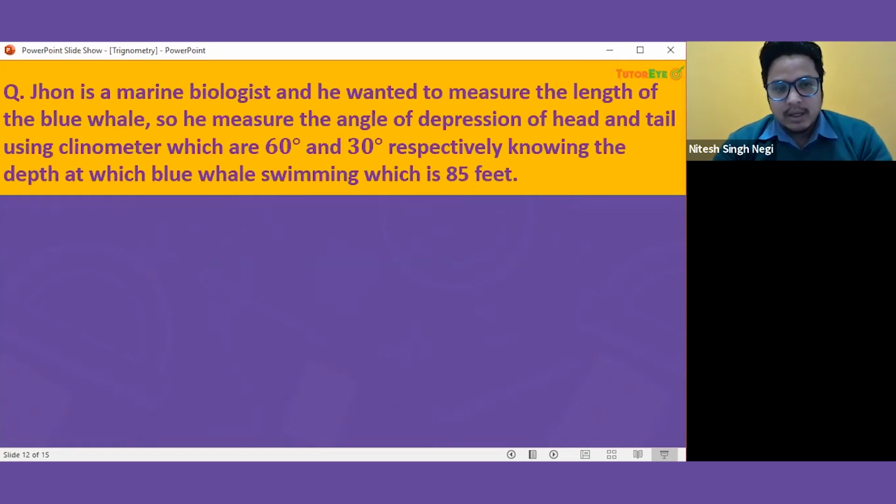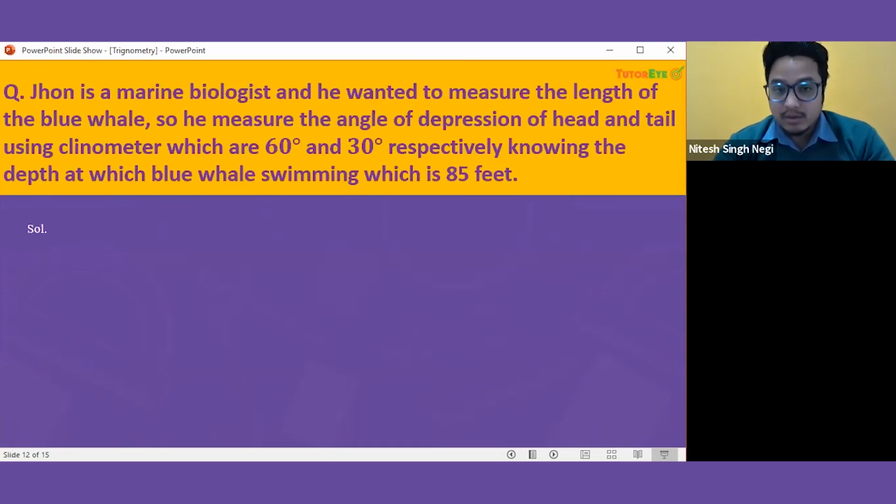So what is he doing? He is measuring the angle of depression of the head and tail using the clinometer. And the clinometer is the instrument by which we actually find the angles. Okay, we do not find them by other means, we find them by using the clinometer. So the angles of depression for the head and tail are 60 and 30 respectively. We also know the depth at which the blue whale is swimming, which is 85 feet. So, and the angles of depression we know.